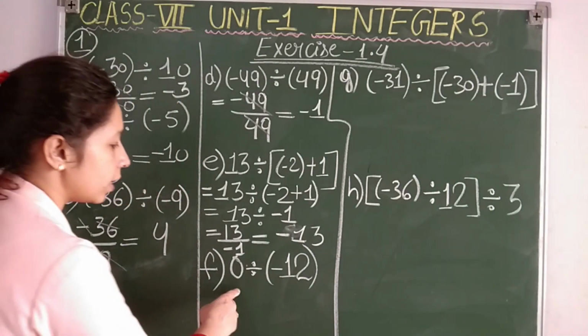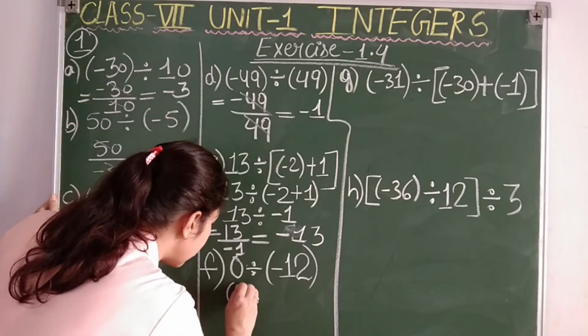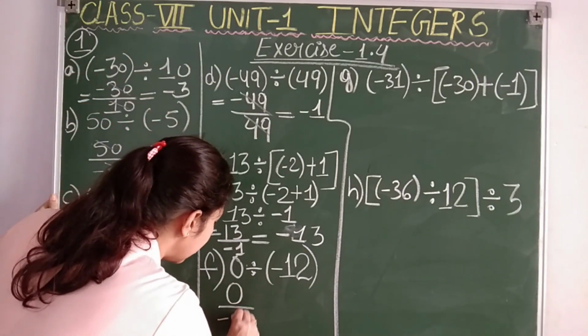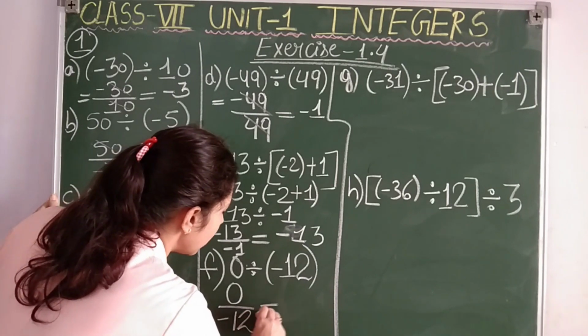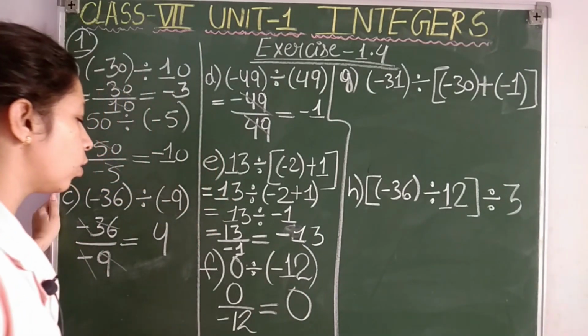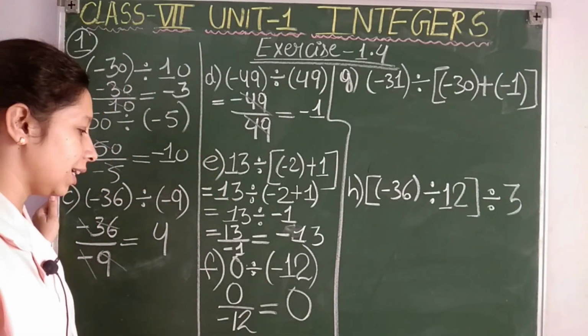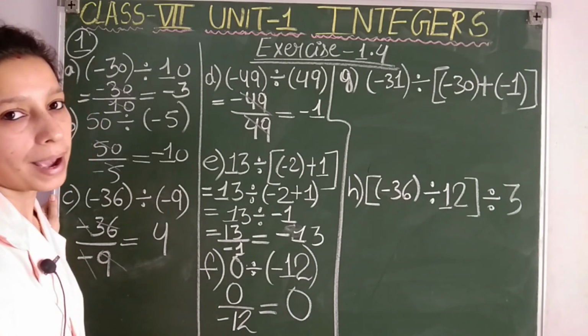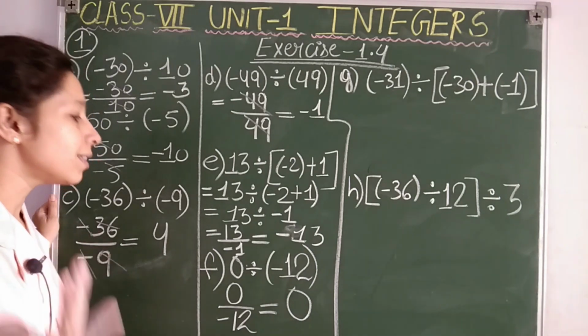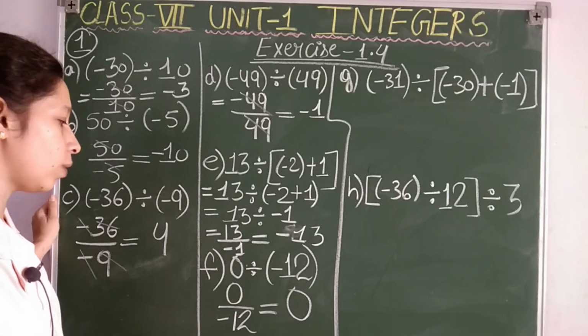F point, students, 0 divided by minus 12. I told you whenever 0 is divided by any integer, the result is going to be 0 only. So here 0 divided by minus 12 will give you 0. Now don't think that you are going to write minus 0. Minus 0 is meaningless. So 0 we are going to write here.